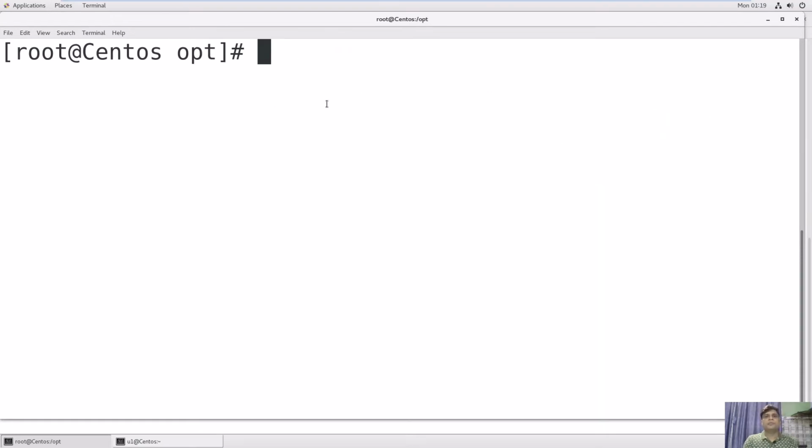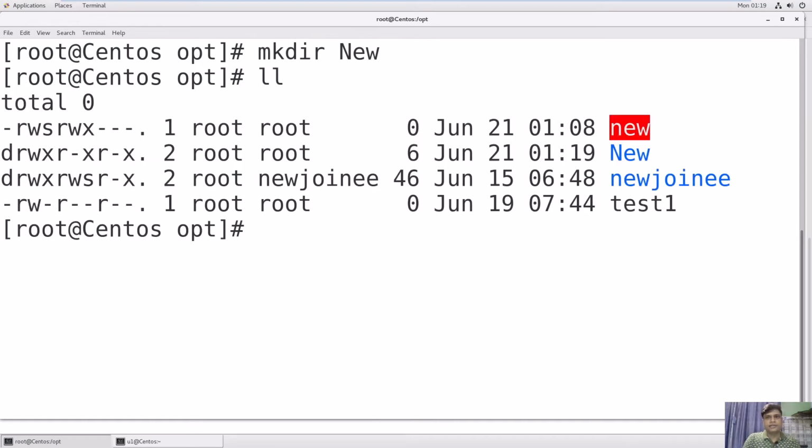SGID will help a group of users to access a common directory. So we have to create a directory, then we have to assign ownership for that group, and then the users of that group can access all the files in the directory, right? Now we will see it. So create a directory, mkdir new, okay, and check. Okay, this directory is created, you can see.